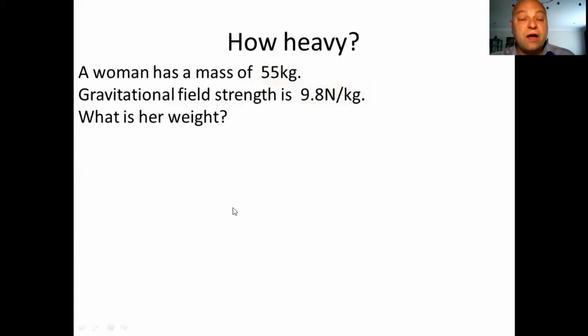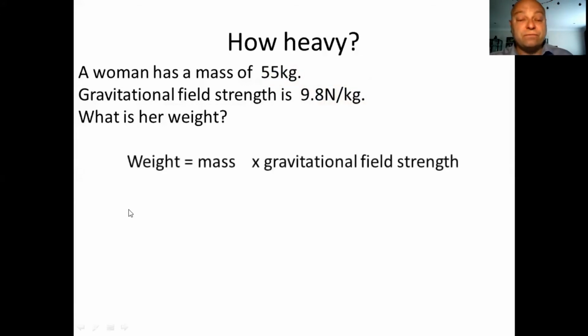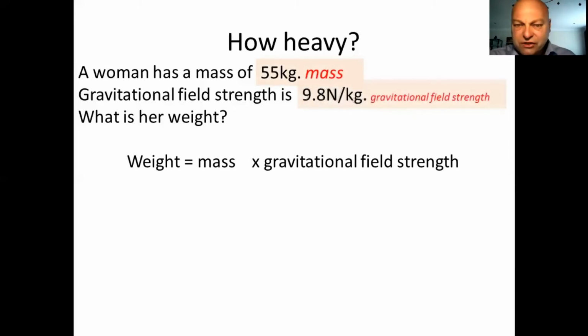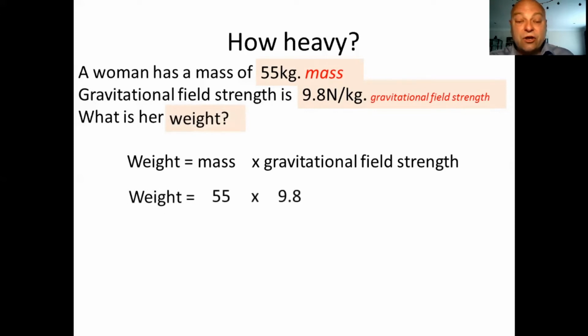Okay, let's see what you should have done. Well, you should have started off by writing out the equation. The next stage is always to go through the problem. And on a GCSE exam paper, it's perfectly okay to draw circles around things to highlight what you know. You should have identified the mass as 55. Gravitational field strength, 9.8. And the weight is the unknown. So substitute those in. 55 for the mass, 9.8 for the gravitational field strength. Gives you a weight of 539. Obviously, last stage is always to make sure you've added that unit, and that is what you should have done. If you've got that right, well done.